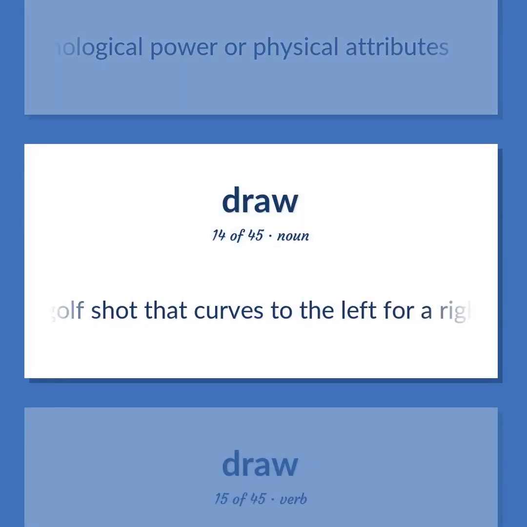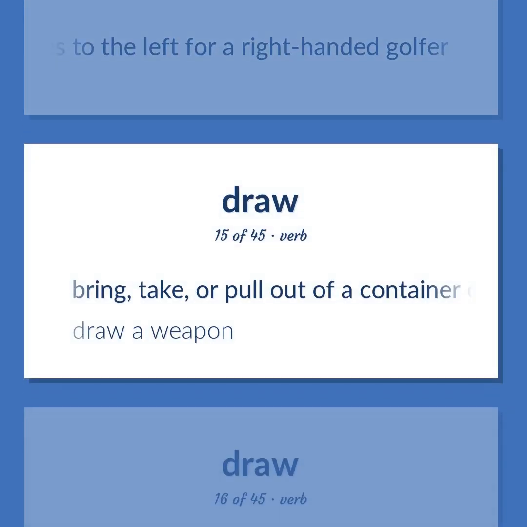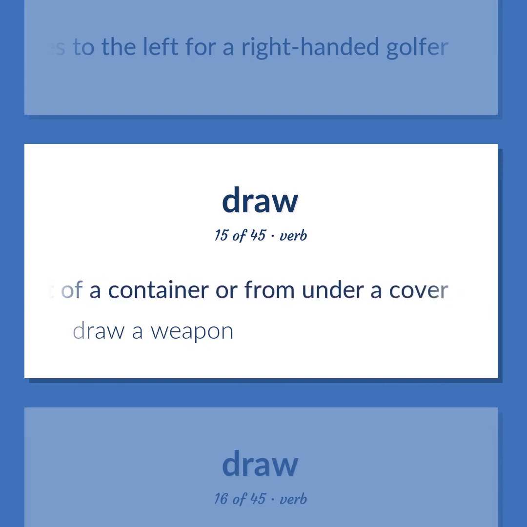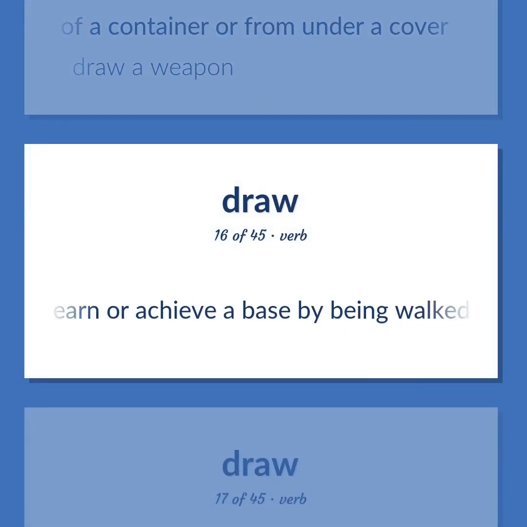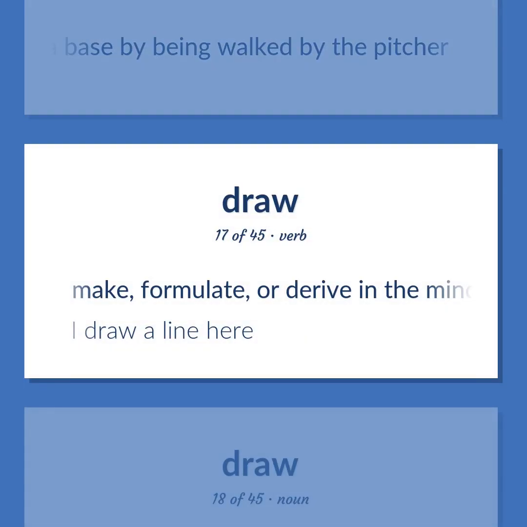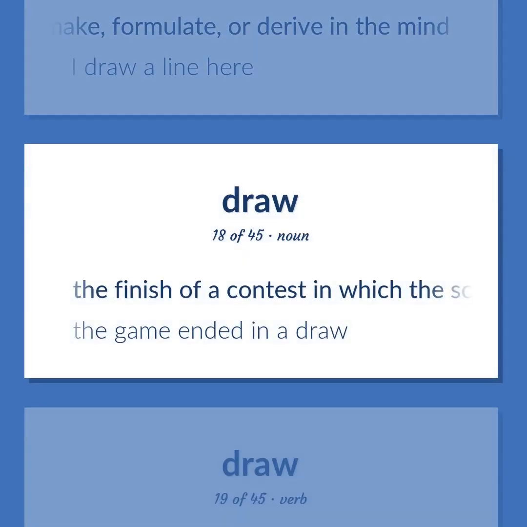A golf shot that curves to the left for a right-handed golfer. Bring, take, or pull out of a container or from under a cover. Draw a weapon. Earn or achieve a base by being walked by the pitcher. Make, formulate, or derive in the mind. I draw a line here. The finish of a contest in which the score is tied and the winner is undecided. The game ended in a draw.